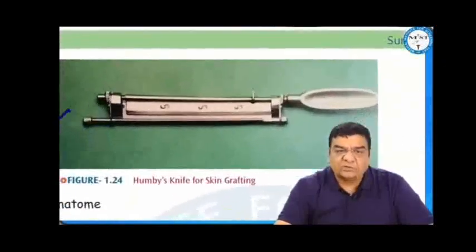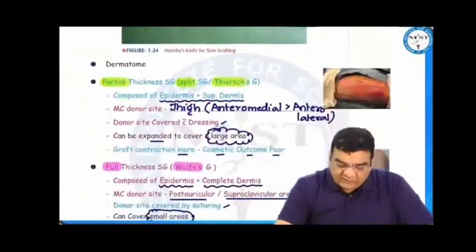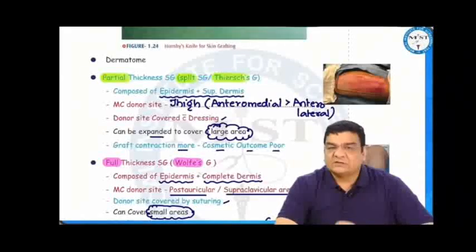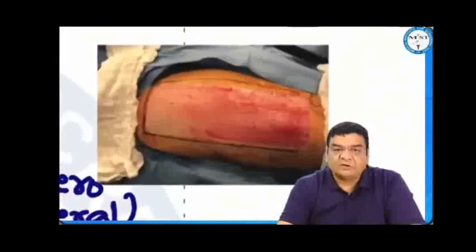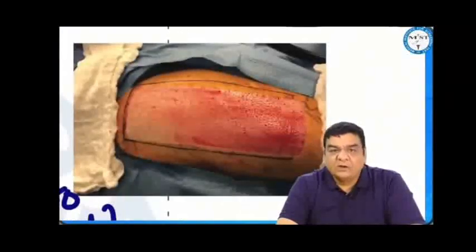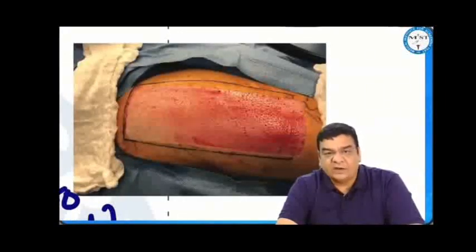We can also use a dermatome. What we are seeing is the Humby's knife. Now, with this Humby's knife, we can either take a partial thickness graft or a full thickness graft. Most commonly, the partial thickness graft, which is called the split skin graft, also called Thiersch graft. These partial thickness or split skin grafts, or Thiersch grafts, are composed of epidermis and superficial dermis, most commonly taken from the thigh. The anteromedial aspect, or it can be taken from the anterolateral aspect of the thigh as well.